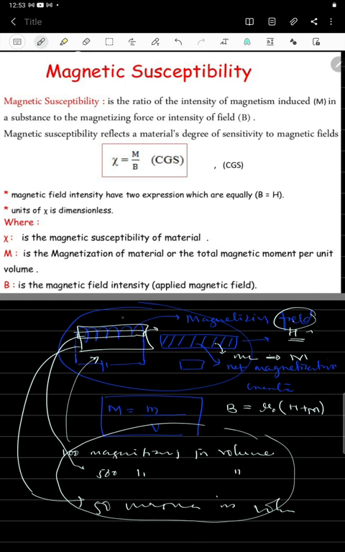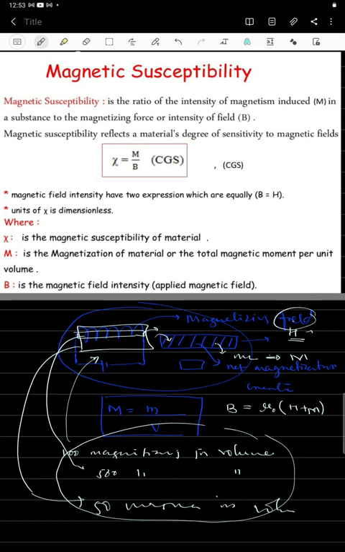Because these materials show the behavior of that material, and that gives the magnetization for every different material due to their different characteristics. Why, we will see in permeability.